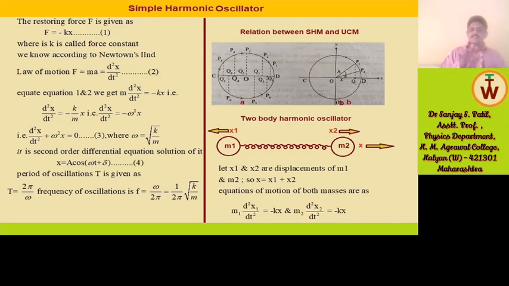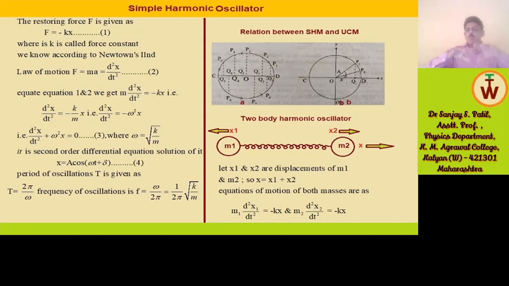Whatever oscillations take place in both the masses when they are displacing from each other along the x-axis, that motion is considered the motion of a couple, the motion of both masses m1 and m2 oscillating at once.